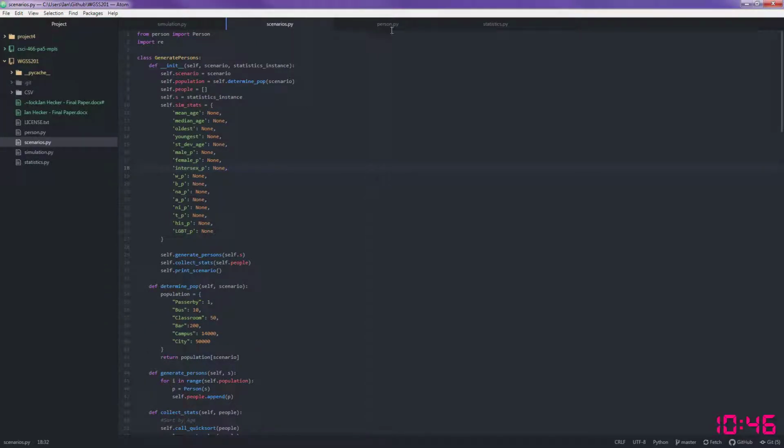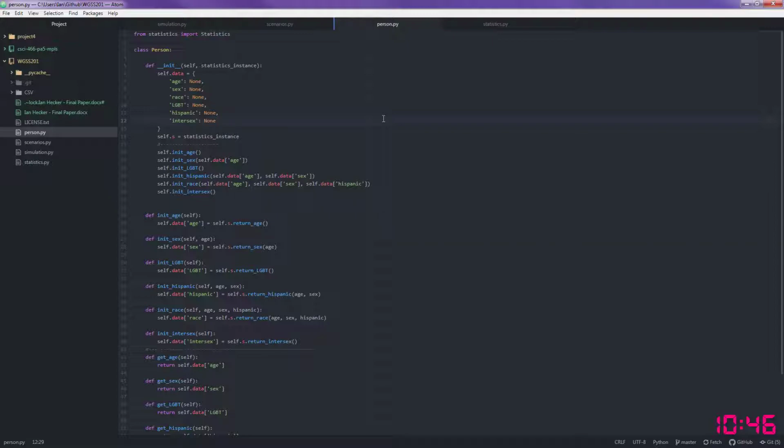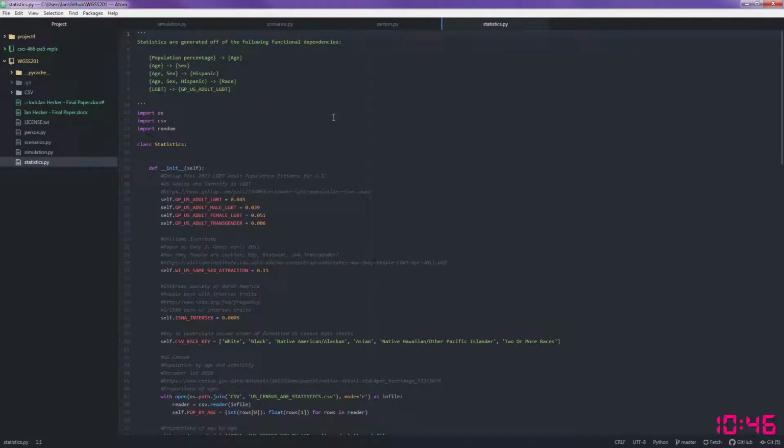So this class will then call person, and person is a class that is generated for each person of the simulation. So if you generate one person, you'll have one person class. 50 persons will have 50 instances of a person class. And the cool thing about the person class is that this class will call statistics, which houses the statistics from the US Census and the Gallup poll, along with some stats about the percentage of people who are intersex.